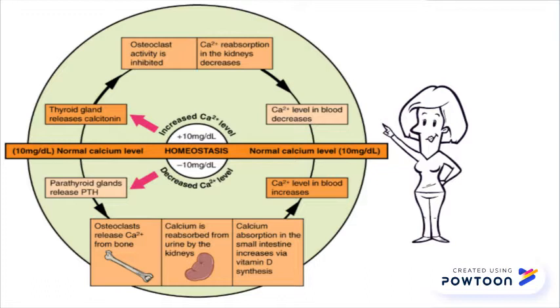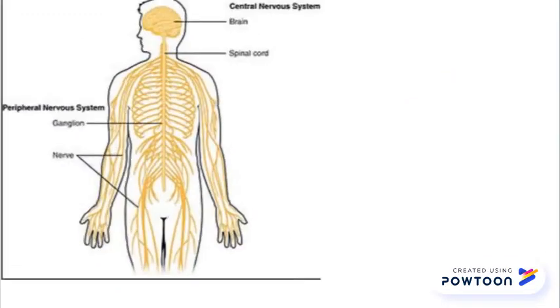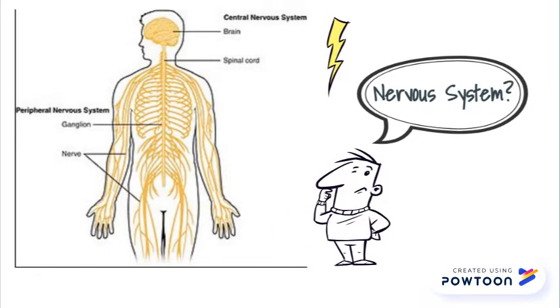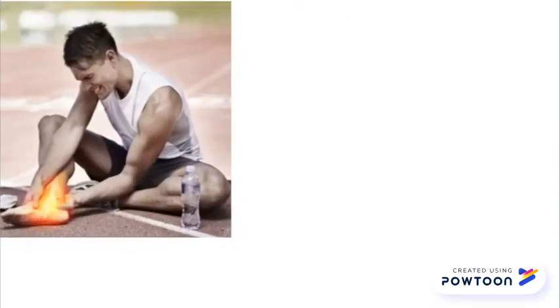Calcium is also essential for regulation of nerve impulses. The nervous system is the major control system for homeostasis. When the body falls out of the normal range, the nervous system sends signals to bring the body back into homeostasis. The body's response to injury is a display of homeostasis.